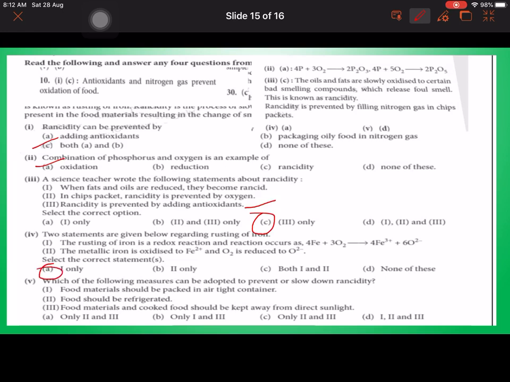Which of the following measures can be adopted to prevent or slow down rancidity? So we have studied so many. That is, packaging oily food in nitrogen gas is correct, and none of these. So food material should be packed in airtight containers, food should be refrigerated, food material and cooked food should be kept away from direct sunlight. So when we see it 1, 2 and 3, you can see fifth is D part. That is 1, 2 and 3 all are correct.